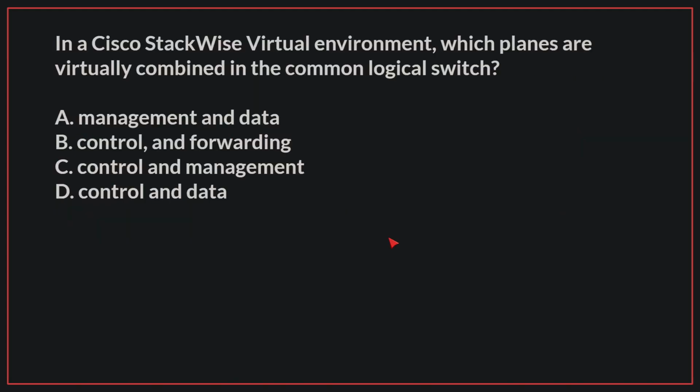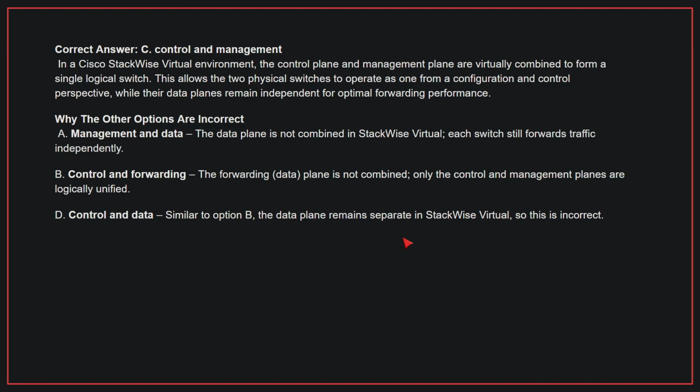In a Cisco StackWise Virtual environment, which planes are virtually combined in the common logical switch? The correct answer is C. Control and management. In a Cisco StackWise Virtual environment, the control plane and management plane are virtually combined to form a single logical switch. This allows the two physical switches to operate as one from a configuration and control perspective, while their data planes remain independent for optimal forwarding performance.